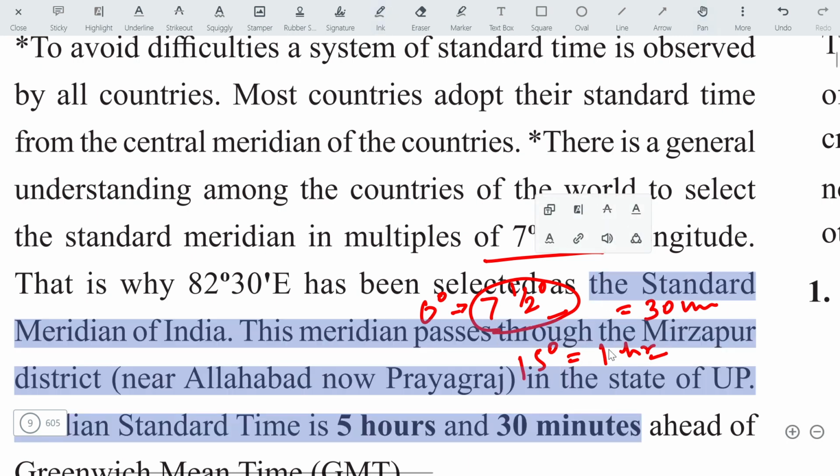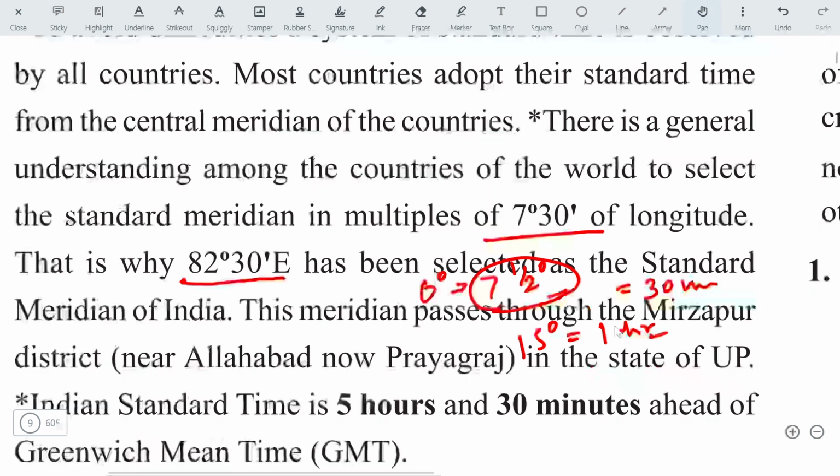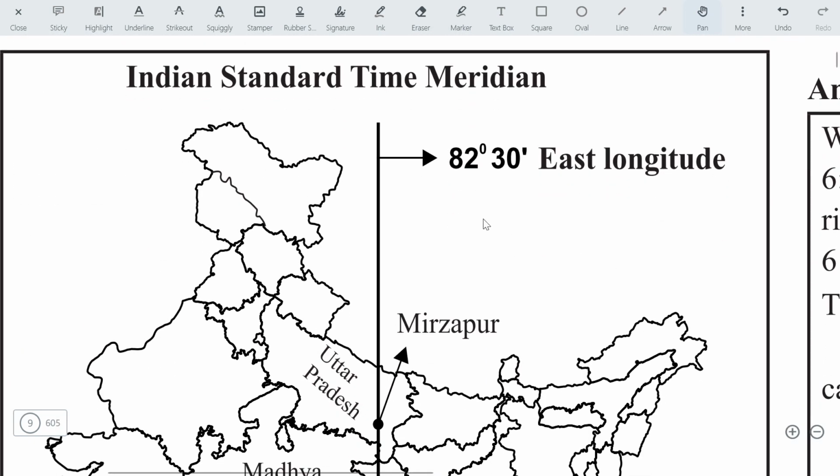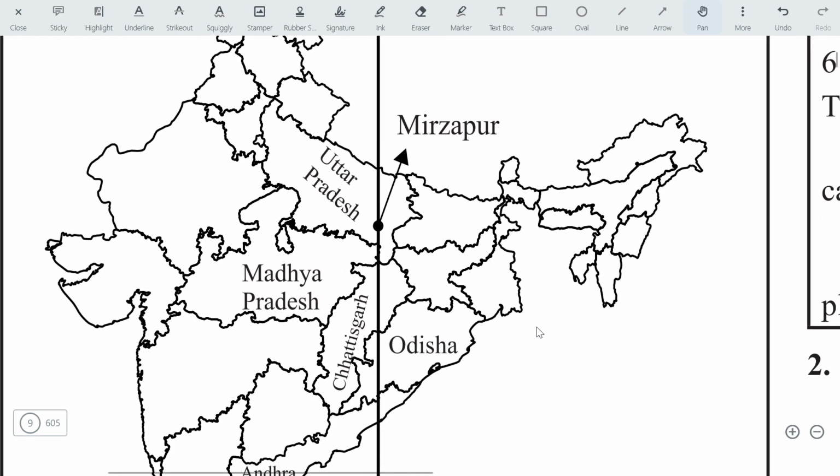Okay, and here in India, the standard timeline is 82.5 degree eastward. So remember these points, and you will be able to solve the question. Here is the 82.5 degree longitude, and it passes through 5 states in India. Which are those states?